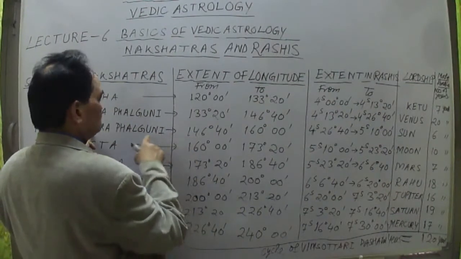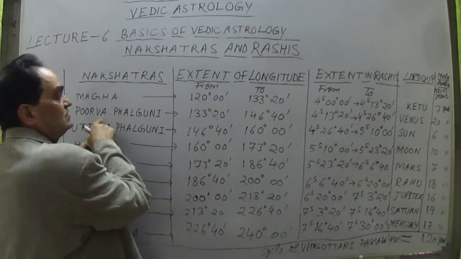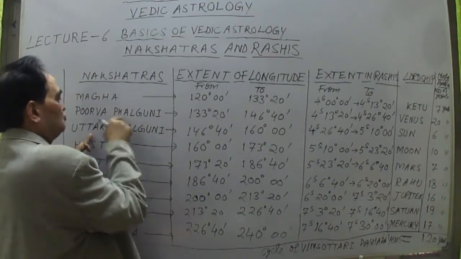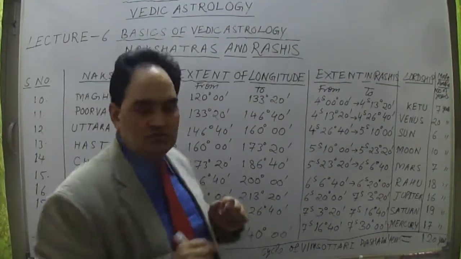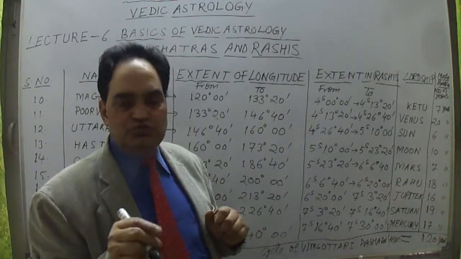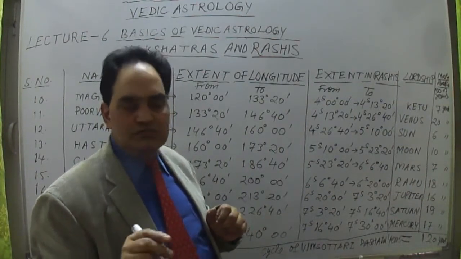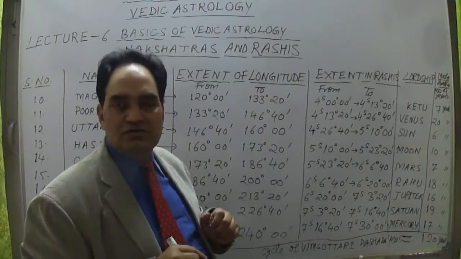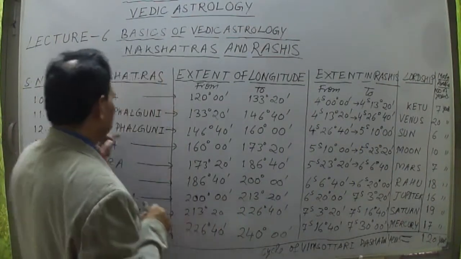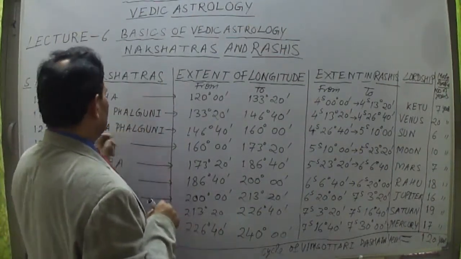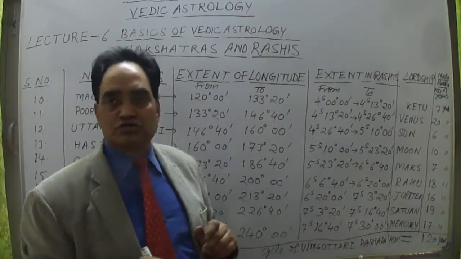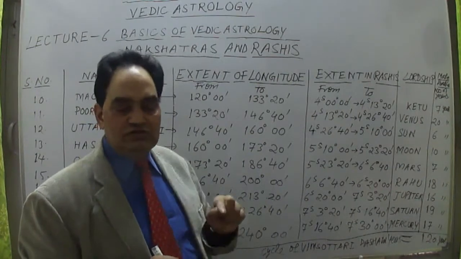The third nakshatra is Uttar Phaguni. The 11th is Purva Phaguni, and some people write Purva, no problem. That is known as Purva, but it is Purva nakshatra. So Purva Phaguni and Uttar Phaguni: Uttar Phaguni is the 12th one, and Purva Phaguni is the 11th one.